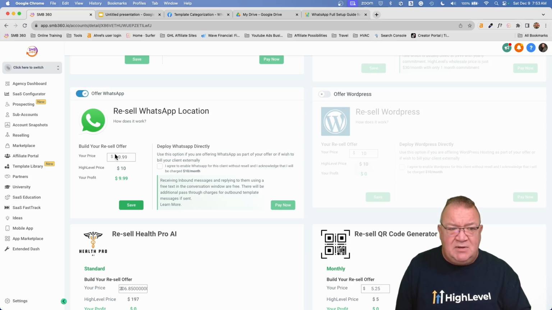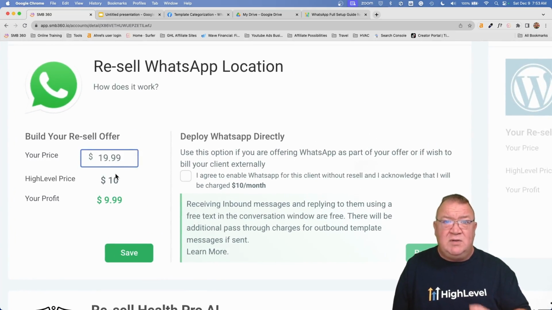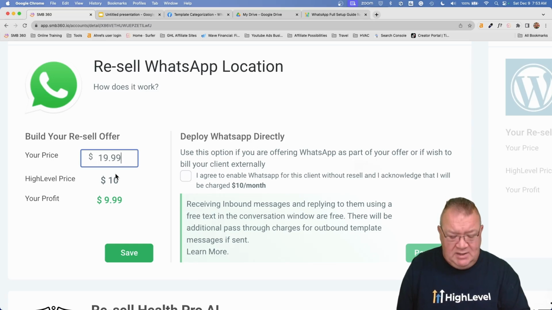So inside of this, notice in here, I've set the price here, if we blow this up, at $19.99, which is different than the $39.99 that I offered at the base agency level price. So this is an example of how you can set the price for WhatsApp at each sub account location. You would just simply go into that sub account, offer WhatsApp, and then set the price here for whatever you want to offer them.